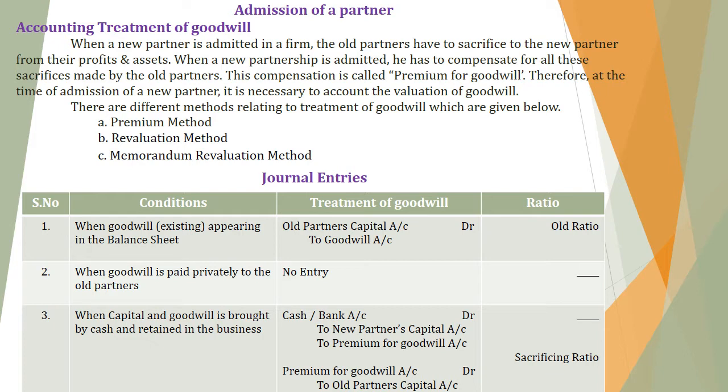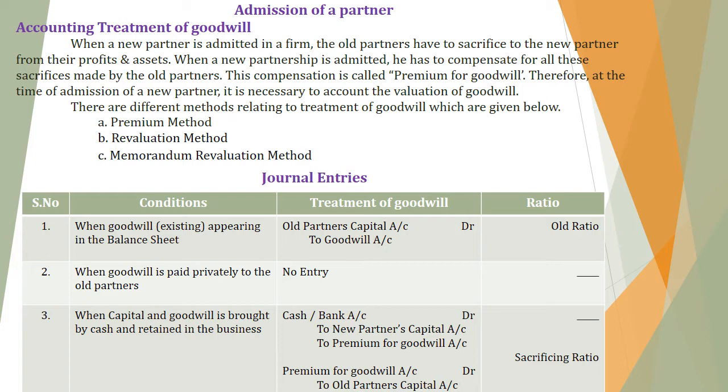Okay. Second entry, when goodwill is paid privately to the old partners. It means out of the business, if a new partner pays goodwill towards the old partners, we should not make any entry because it is paid out of the business, not inside the business. So we should not make any journal entry here.